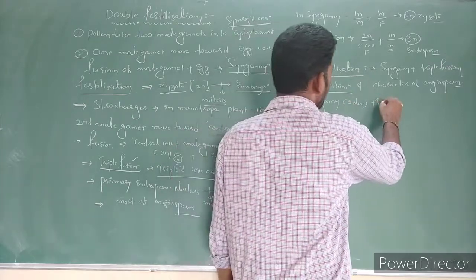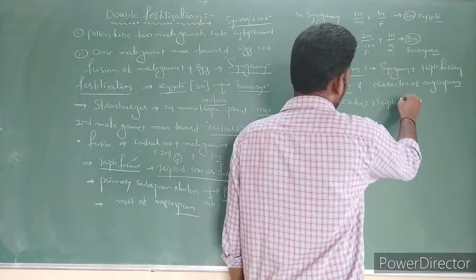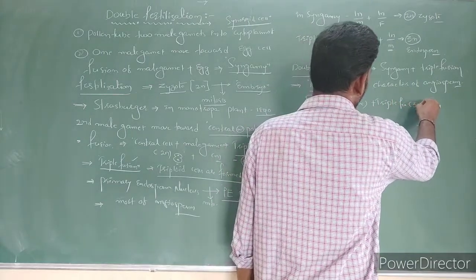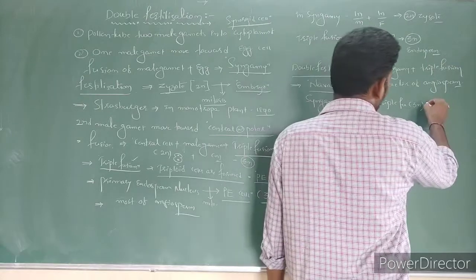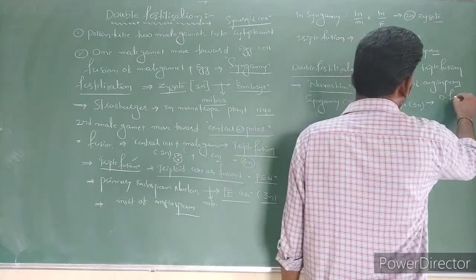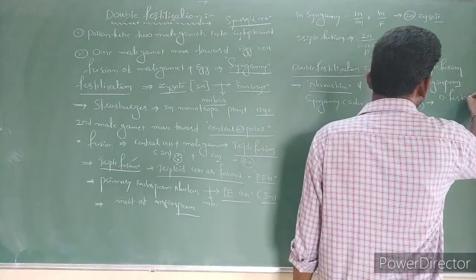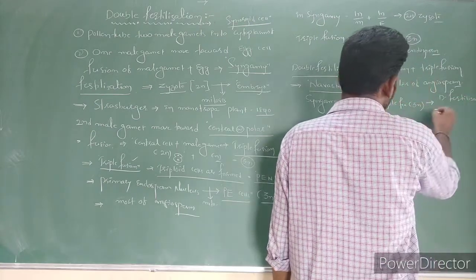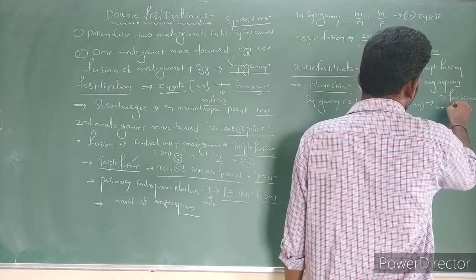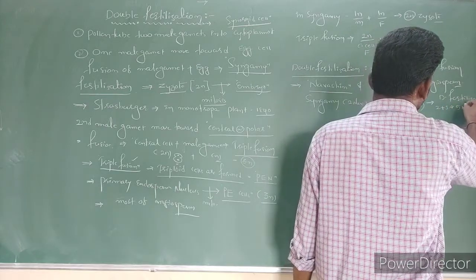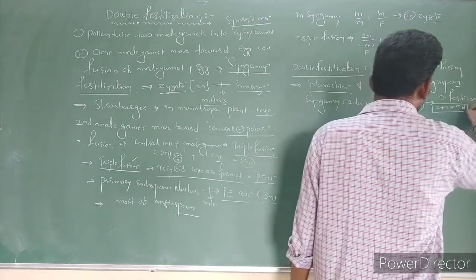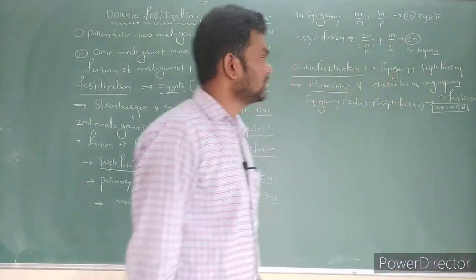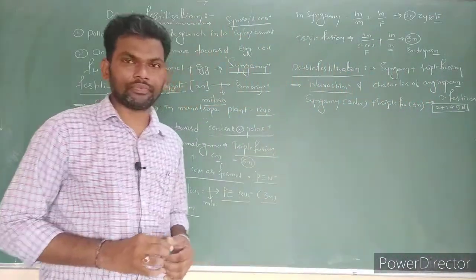In triple fusion, 3 nuclei. So both collectively we can call double fertilization. So in double fertilization, 2 plus 3 is equal to 5 nuclei involved, right?